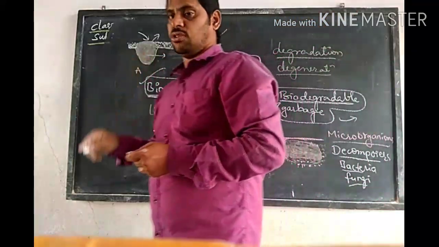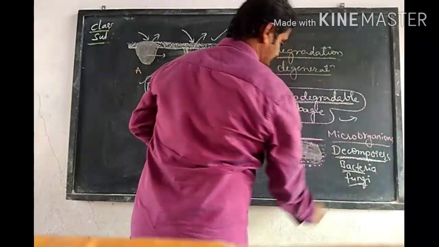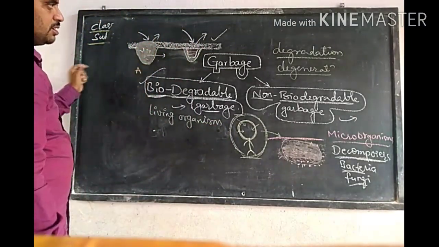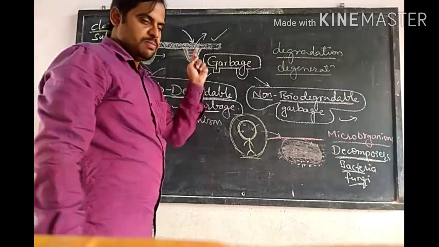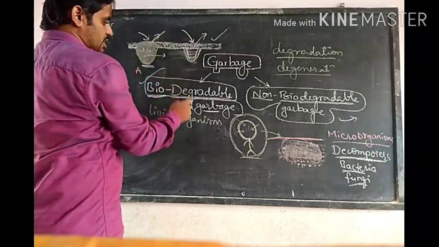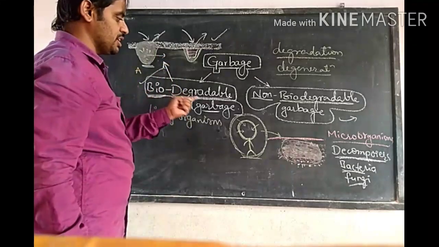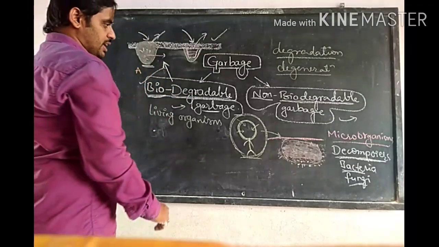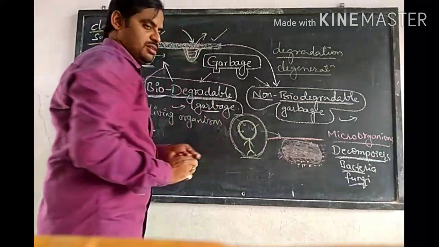Who degraded these potato chips? We know that in the soil there are decomposers called bacteria and fungi. Those bacteria and fungi degraded the potato chips, but they are unable to degrade the plastic. So by this we can say that potato chips are degraded by biological cells. So it is what we call biodegradable garbage, whereas the plastic cover is called non-biodegradable garbage.